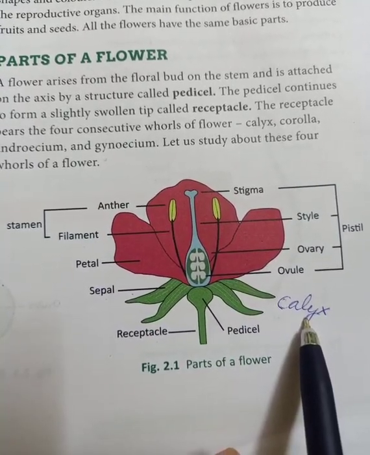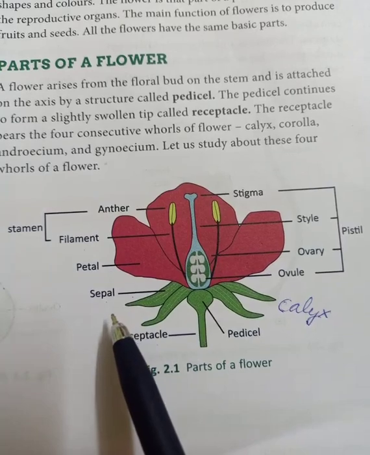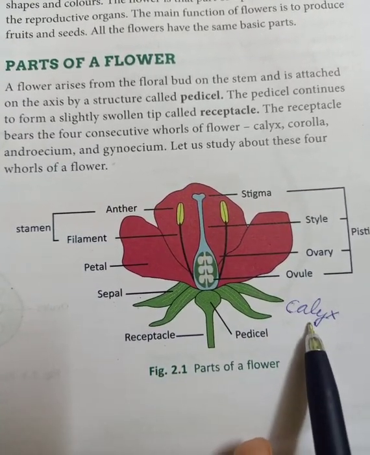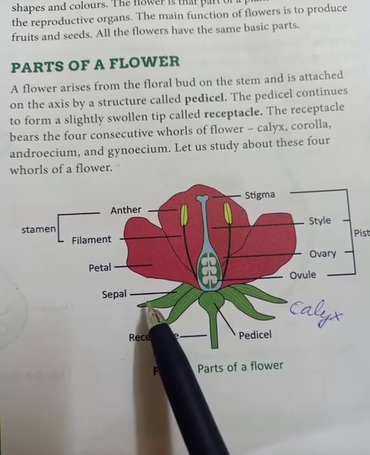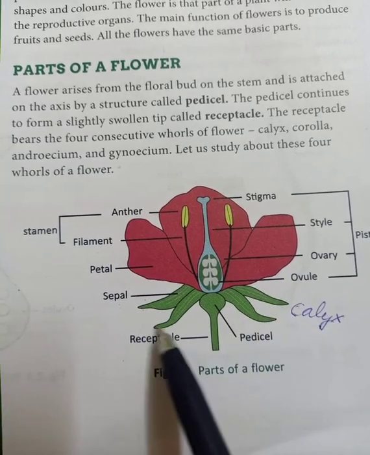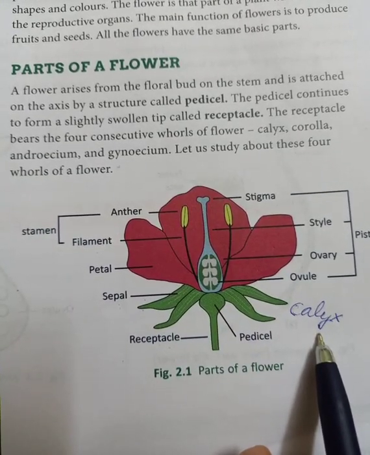Now the question, which type of question is forming here? The collection of sepals is called calyx. Collection means when many sepals are there in a flower, so all the sepals together, they are called calyx.